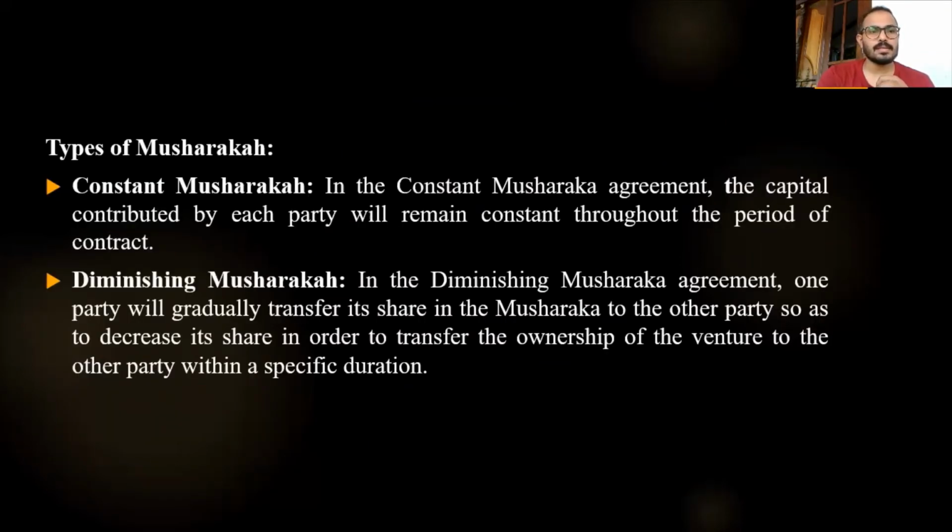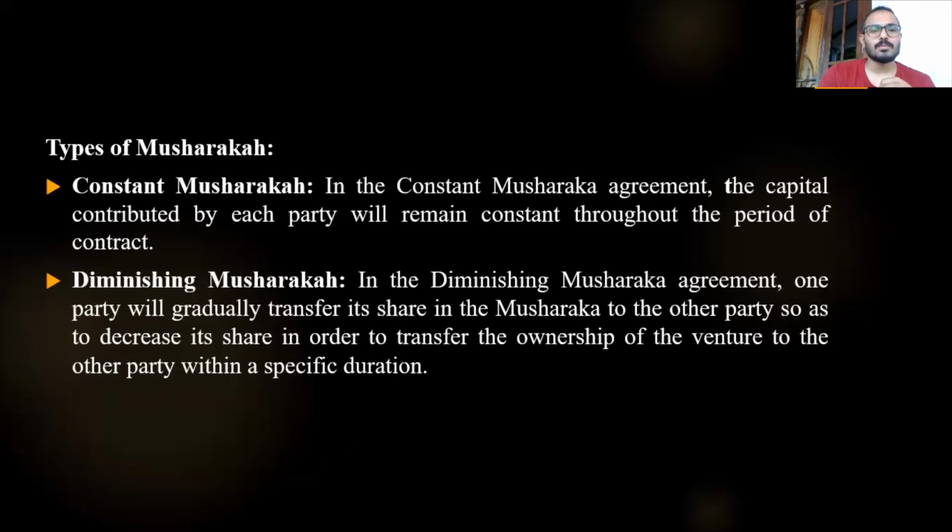Now let us discuss the types of Musharaka. First one is constant Musharaka. In the constant Musharaka agreement, the capital contributed by each party will remain constant throughout the period of the contract. So in the constant Musharaka, the percentage of ownership of each party will remain constant. It will not be shifted to another party throughout the entire period of the project.